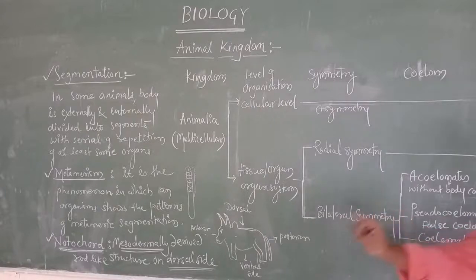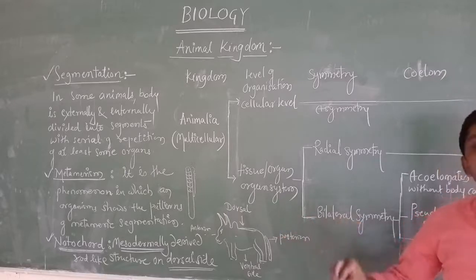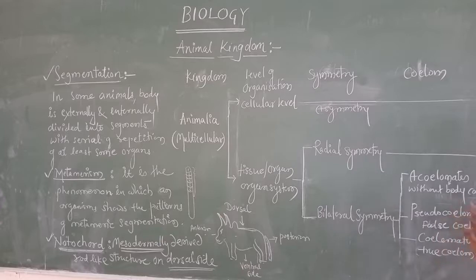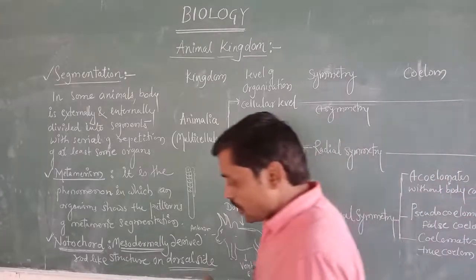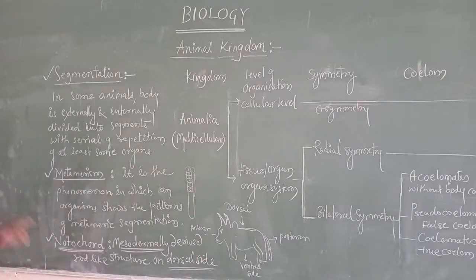Now here, if the notochord is present in an organism, those are called chordates. We will learn that next. And those organisms which don't have it, where the notochord is absent, are called non-chordates. The organisms in which notochord is present, we call chordates. Understood?